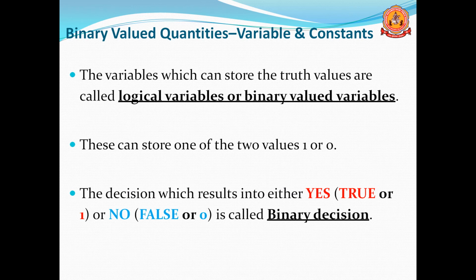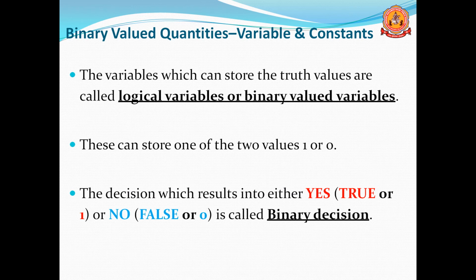We can't say other numbers; it can take either the value 0 or the value 1. So those are the truth values. Those variables are known as logical variables, or also binary valued variables. This can store one of two values, either 0 or 1.